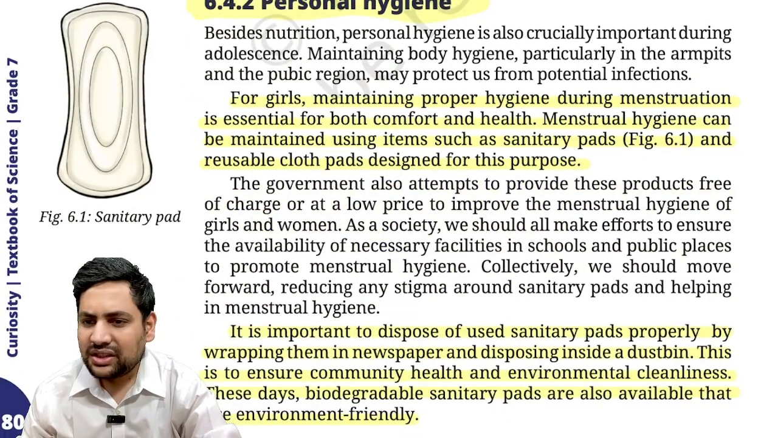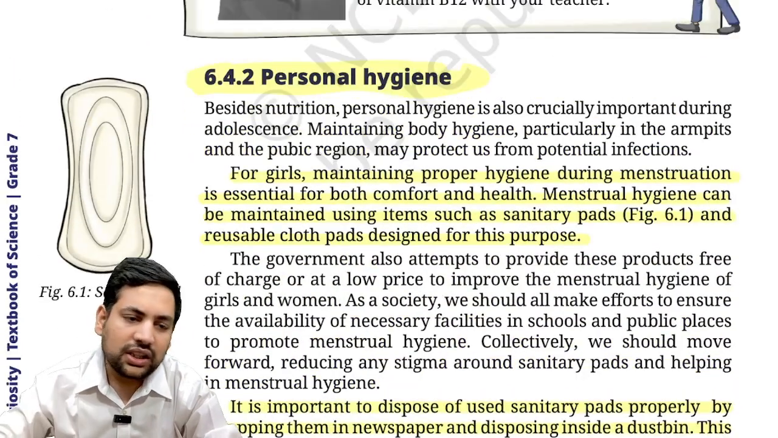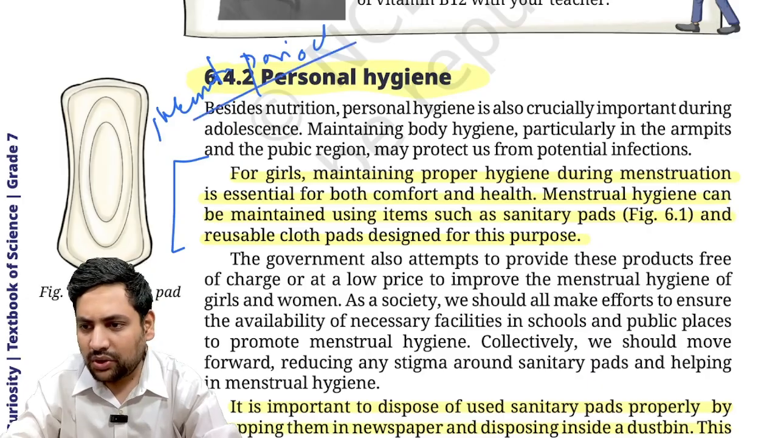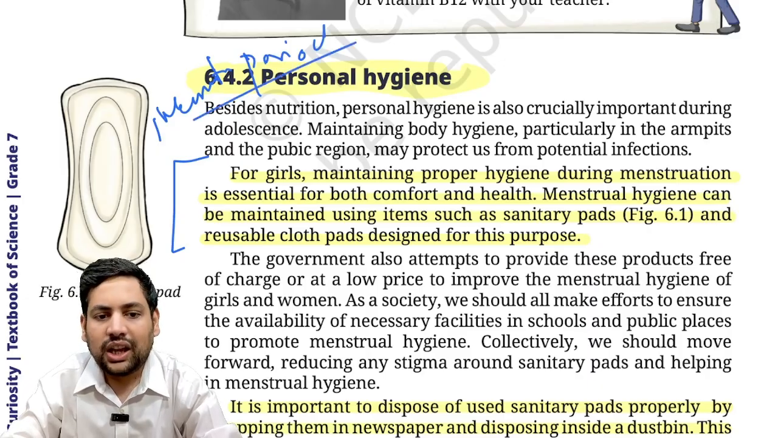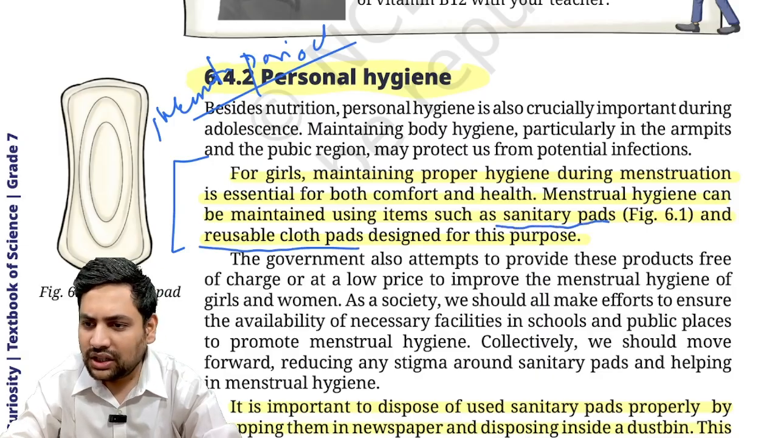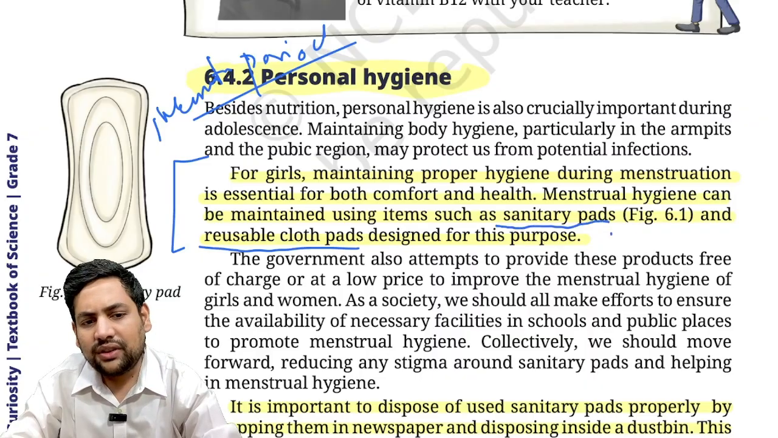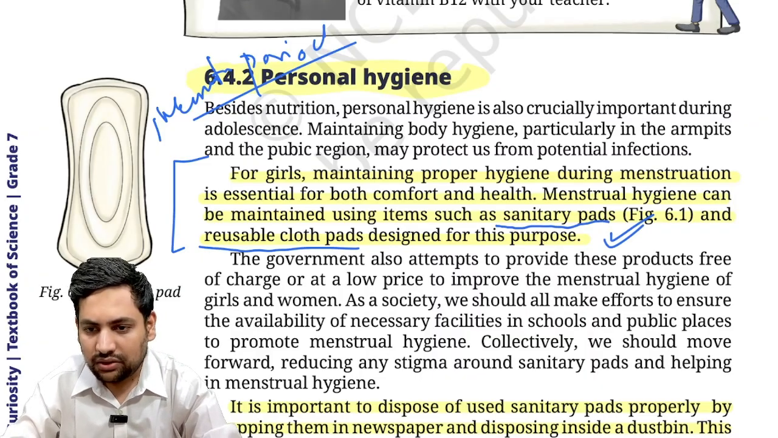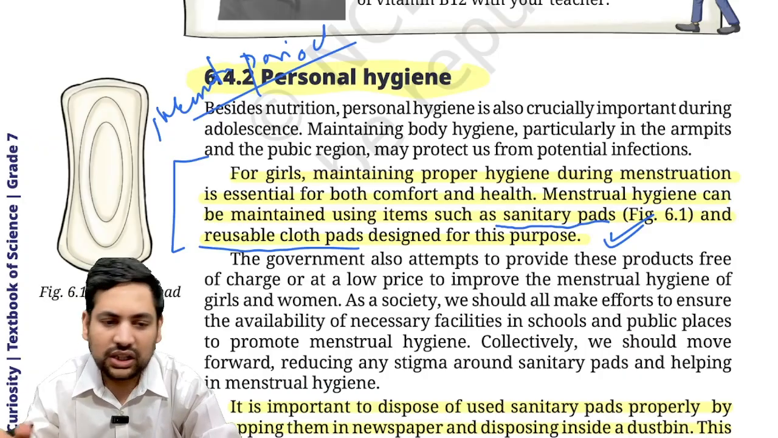Then it talks about personal hygiene. For girls, this becomes even more important during the menstruation period. It is very important during that time. So menstrual hygiene is a very important component. Here, there should be use of sanitary pads, reusable cloth pads. All of these must be used. Now there is a lot of awareness. The government runs many programs to distribute free pads to women and girls.